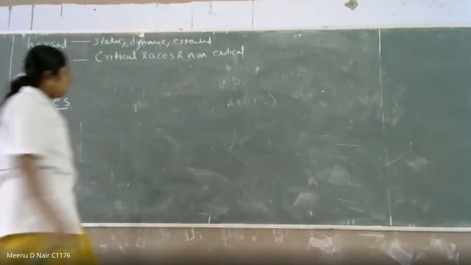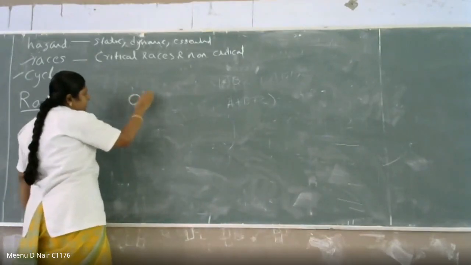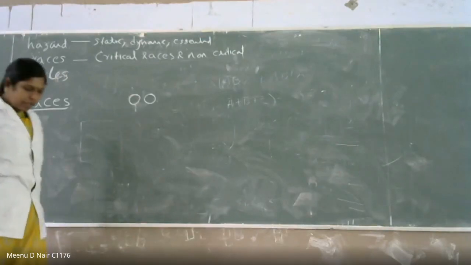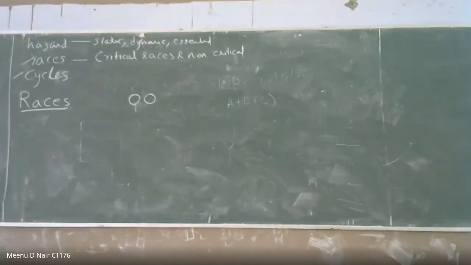So you know that a race is nothing but this is your first state. There is a condition that you can vary one bit at a time. For static zero, the question will be sigma pi. No, it is not necessary to be sigma pi.